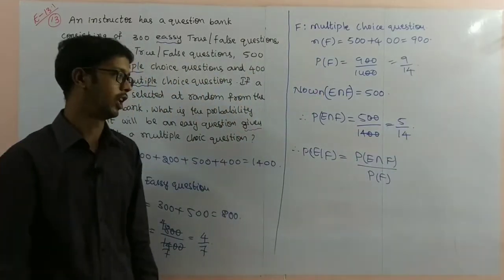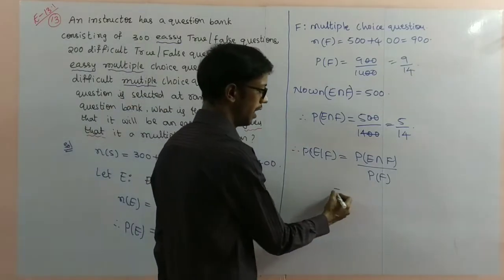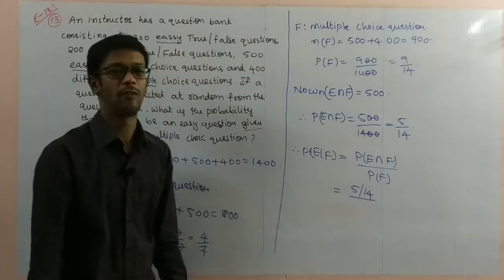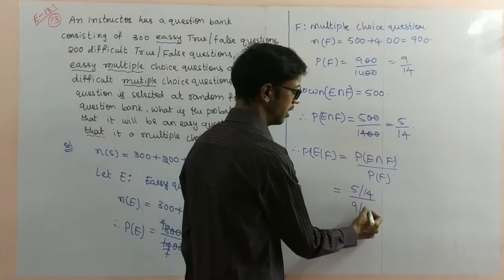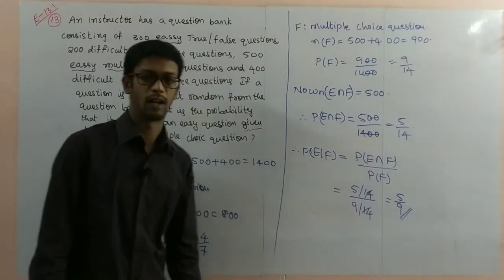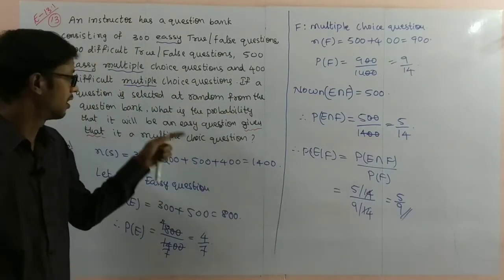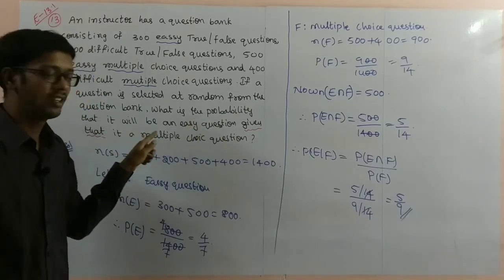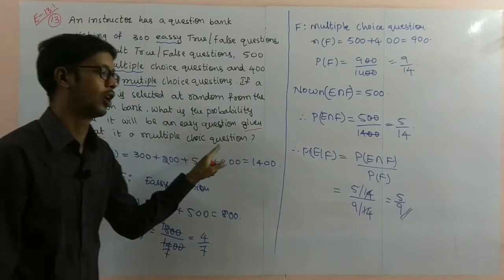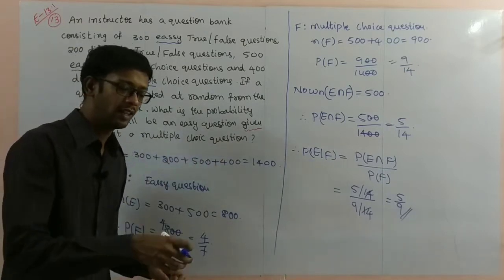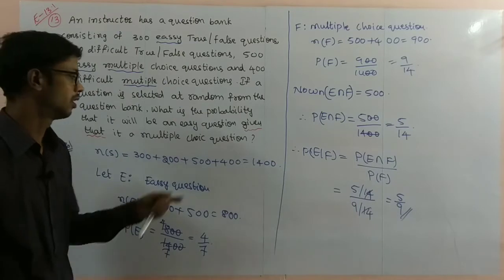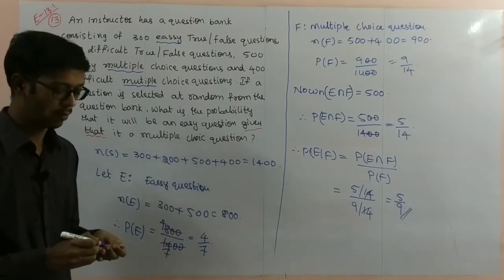Next, substitute: P of E intersection F is 5 by 14, divided by P of F, which is 9 by 14. The 14s cancel, and 5 by 9 is the required answer. That is the probability that the selected question is easy, given that it is a multiple choice question. So this is the way of finding it. Pause the video to note it down.